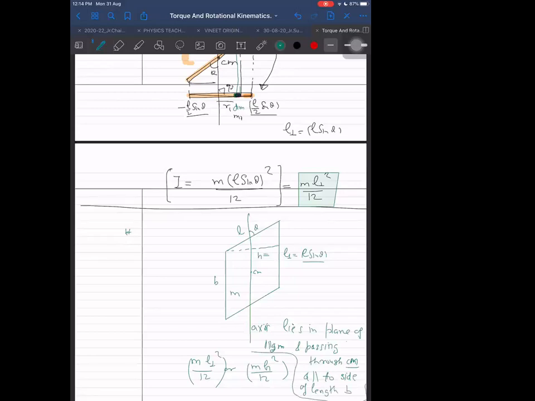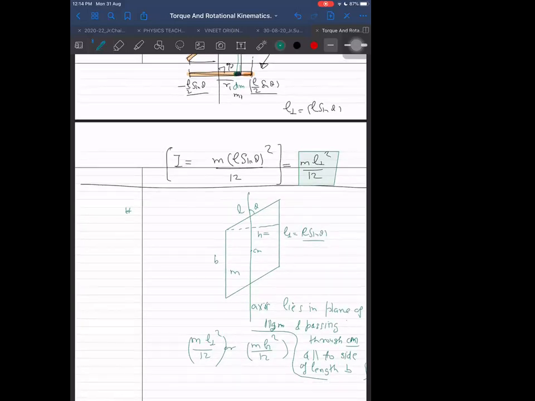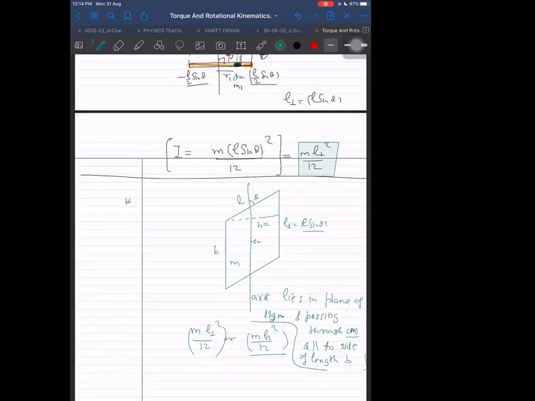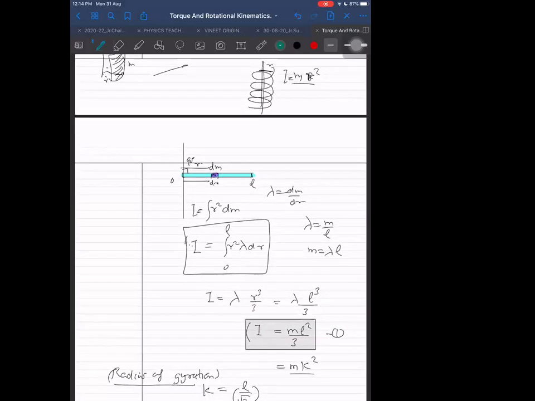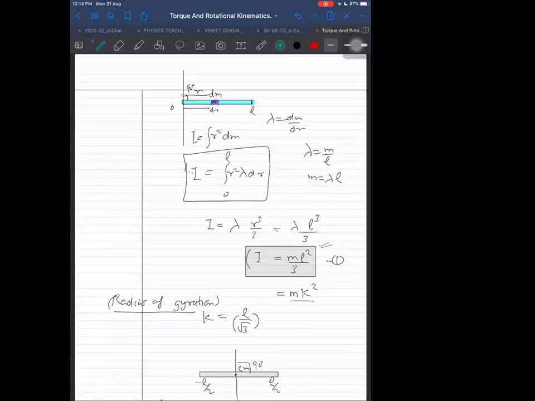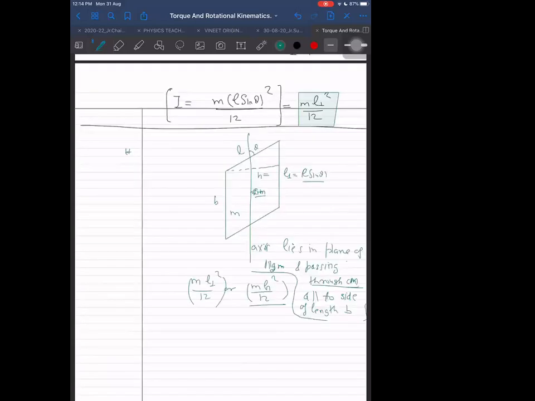These three, see how many things we have to take care of. Don't learn the formula, learn exactly how it is oriented, passing through the center. We don't have to remember this thing, because I'm always taking such cases, passing through the center mostly, except one case where I took the rod passing through the end. There I got the formula ML square by 3. But in all other cases, I'm taking the axis passing through the geometric center. So you don't have to remember this. It is simple.